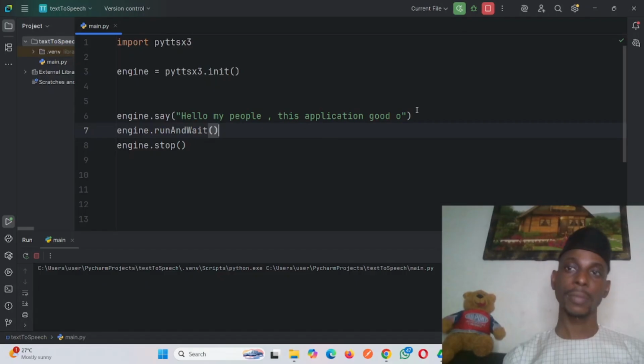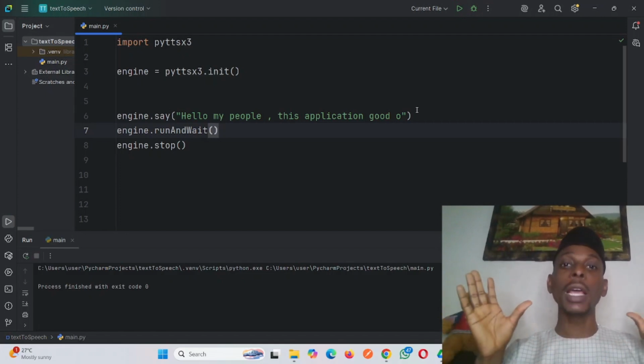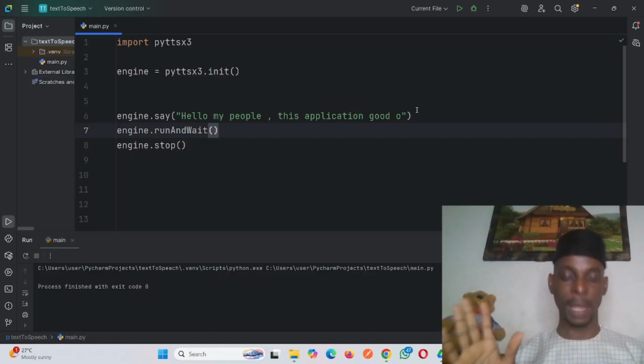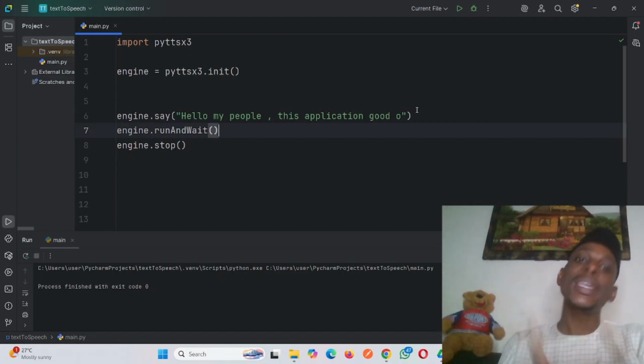Hello my people, this application is good. Alright? Alright. So it changes text to speech. No matter the number of letters you put, it will read all of them. You understand? And as we continue, we will upgrade it so that we can use different voice textures, right? Then we will upgrade it so that we can program and put this voice inside an audio MP3 file, so that as it converts and finishes, you can carry the file and go make your content.